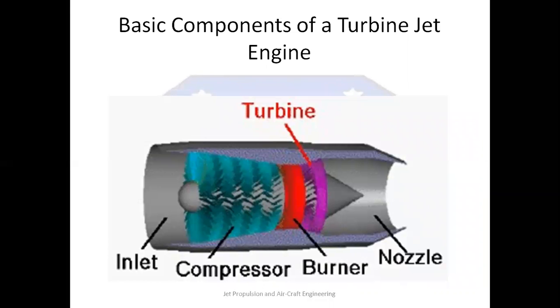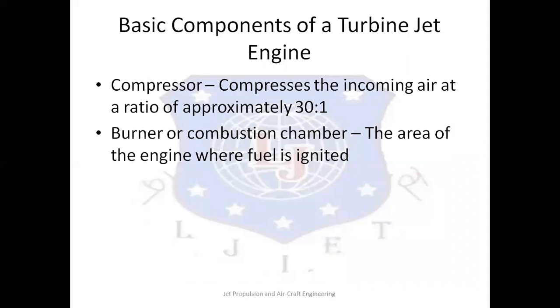You can see the cross section of the engine over here, where all the basic components have been shown, such as the inlet as a diffuser, then there is a compressor, then the combustion chamber as a burner, turbine, and the nozzle. So the actual engine looks like this diagram you can see over here.